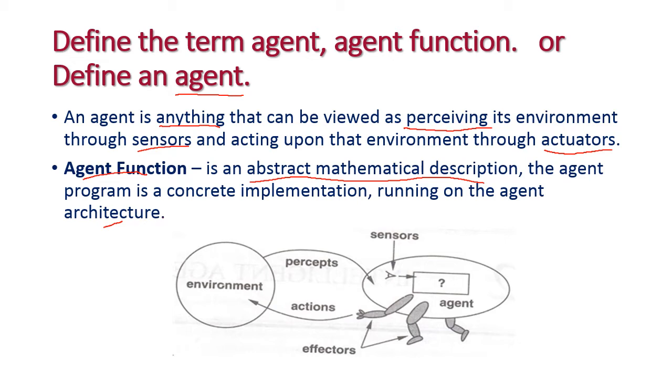So this is the agent. The agent has two things. The first one is sensors and the second one is actuators. The sensors will observe the environment, that is the percept. Percept means the current state of the environment, which is observed by using the sensors, and the agent will do actions on the environment by using the effectors or actuators. So this is called an artificial agent.